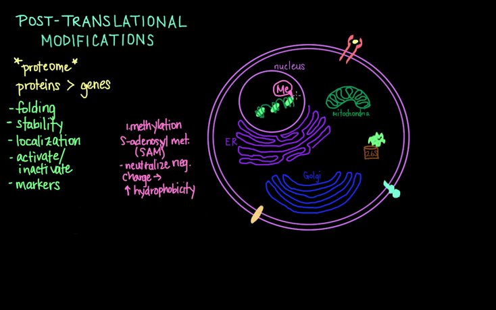Another type of protein modification is acetylation, specifically to nitrogen atoms on a protein, so N-acetylation, which occurs as the nascent protein is being translated. The N-terminal methionine on the growing polypeptide chain is cleaved by methionine aminopeptidase and then replaced by an acetyl group donated by acetyl-CoA via an enzyme called N-acetyltransferase.